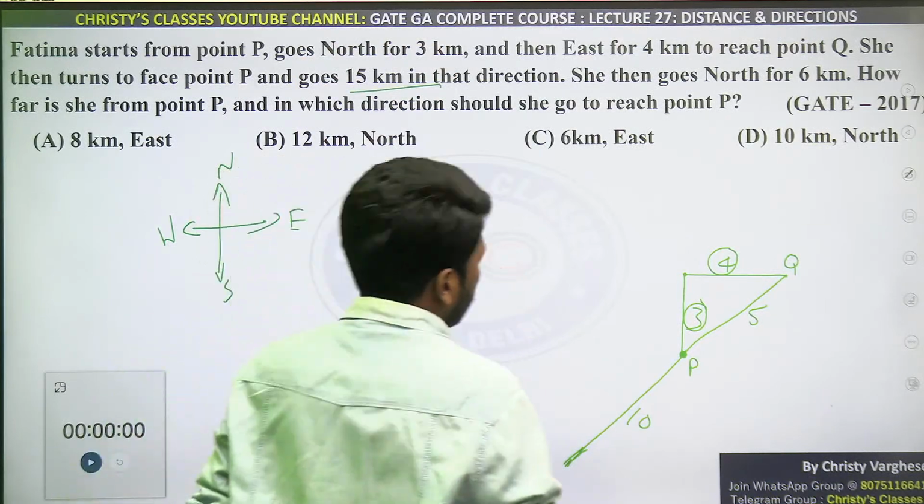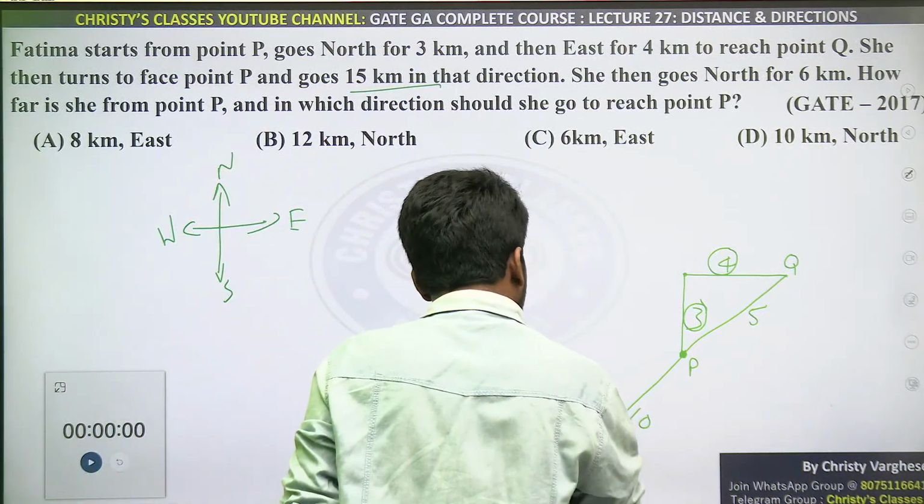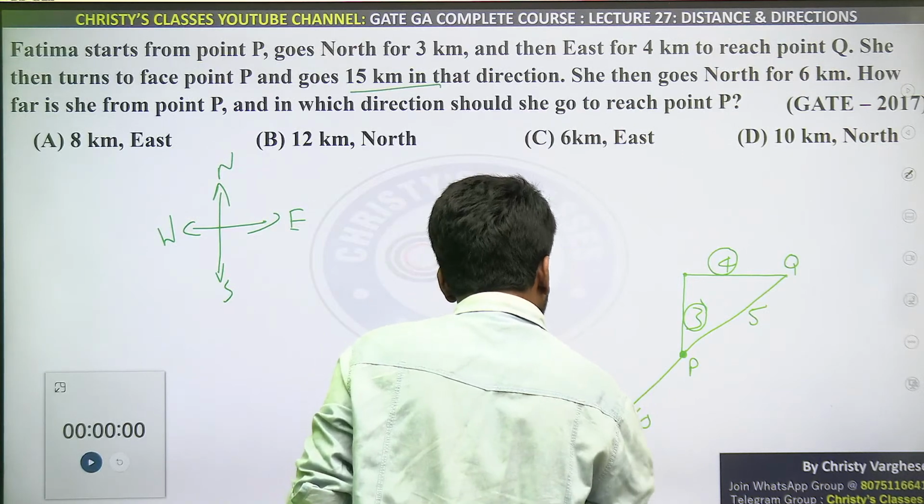She then goes north for 6 kilometers. Now from here she is going north 6 kilometers. North 6 kilometers.